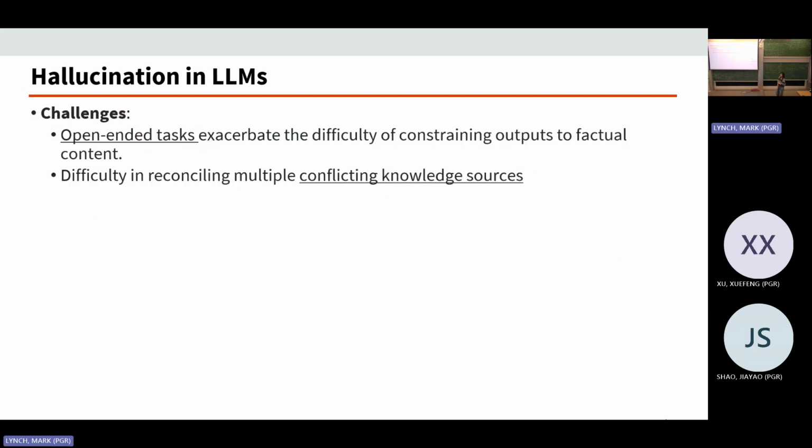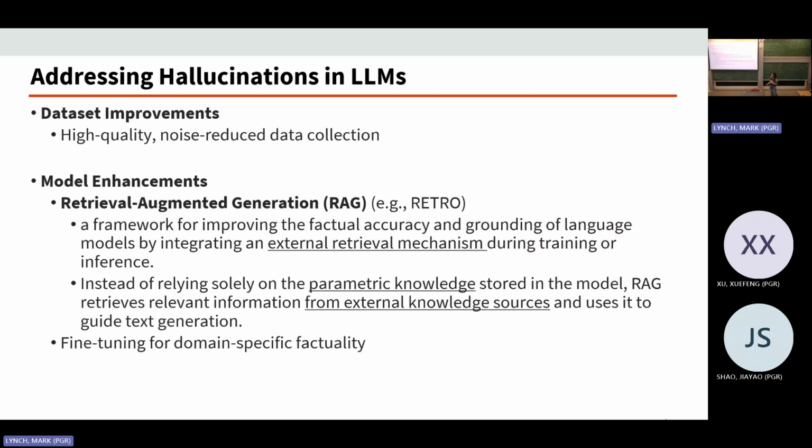So we do have a few challenges in mitigating the hallucination. One is that for open-ended tasks, like dialogue generation, which is when we ask, for example, ChatGPT a question and it answers us, or story writing, it's very difficult to constrain the output. It's very difficult to evaluate if the output is what we want, and it's a very complex process. It's also very difficult to reconcile multiple conflicting knowledge sources, which are used to train the large language model online. But we do have a few methods to address the hallucination.